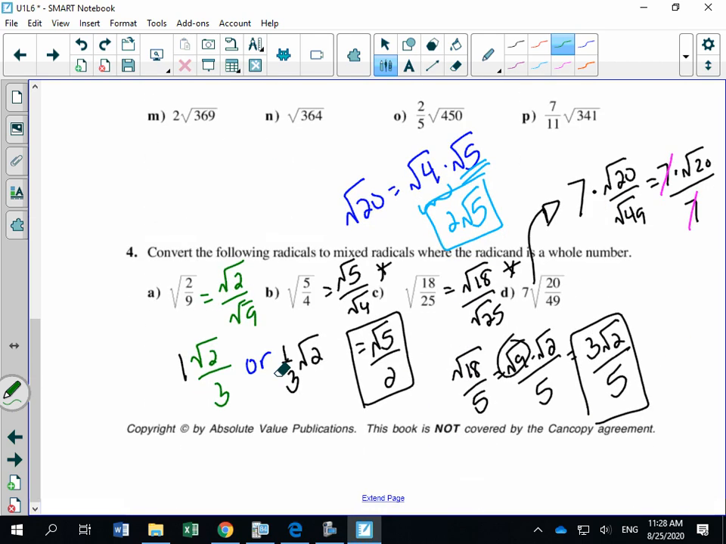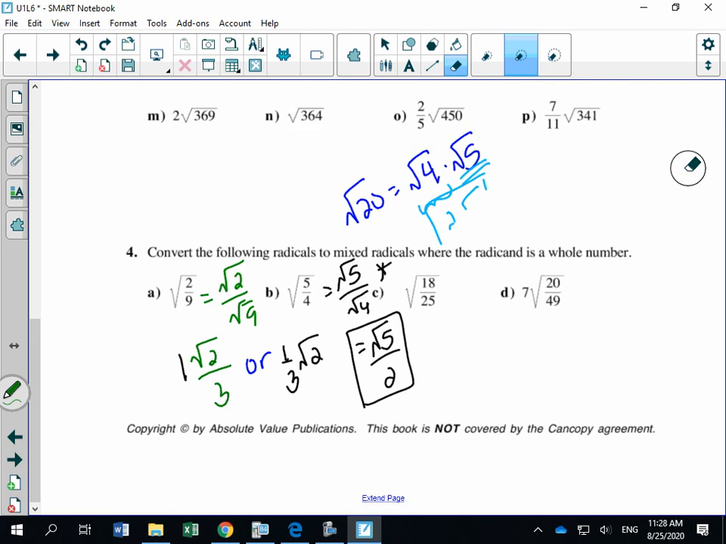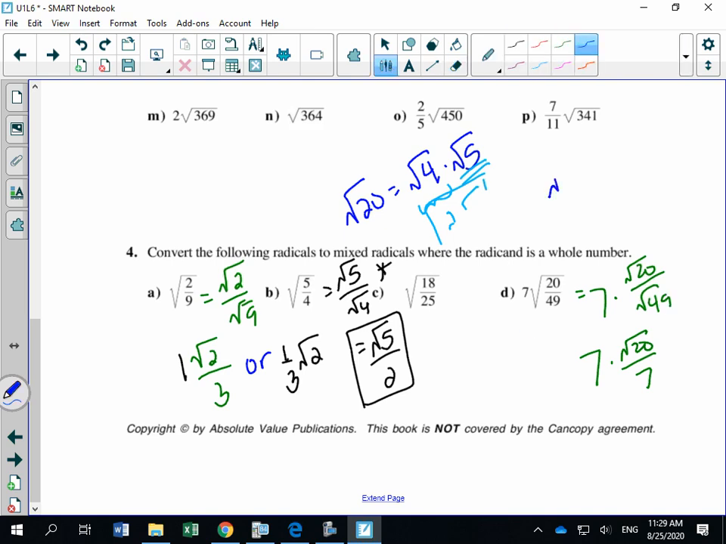And then for number 4, I just want to redo this one the way that I just taught you, right? So for 4D, let's redo this one because a lot of people didn't know how to break, like root 20 is confusing, right? So say to yourself, okay, this is the same thing as 7 times root 20 over root 49. We know that root 49 is 7. That's easy, right? But let's figure out what root 20 is. So root 20, 2, 10, 2, and 5. So root 20 is the same thing as 2 times 2 times 5.